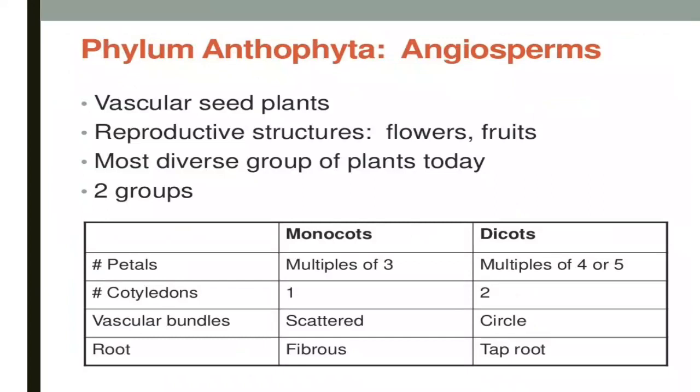Monocots have petals in multiples of 3 and dicots have multiples of 4 or 5. Monocots have one cotyledon and dicots have two cotyledons. Monocots have scattered vascular bundles and dicots have a ring of vascular bundles. Monocots have fibrous roots and dicots have tap roots.